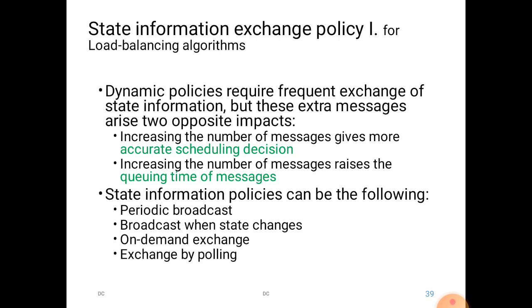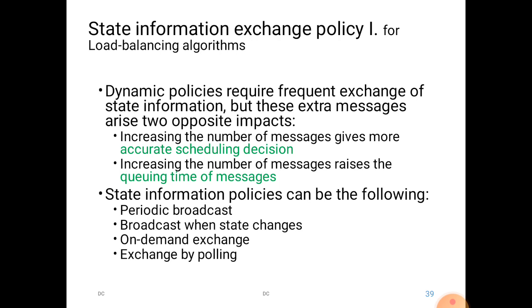So now the state information exchange policy. Here we can see the dynamic policies require frequent exchange of state information. Only if they know the state information, whether they are lightweight, norm, or overloaded, can they assign or receive the loads. But these extra messages have two opposite impacts. What are the two opposite impacts? Let us see. Increasing the number of messages gives more accurate scheduling decisions. Yes, if there is more information, they can schedule accurately.